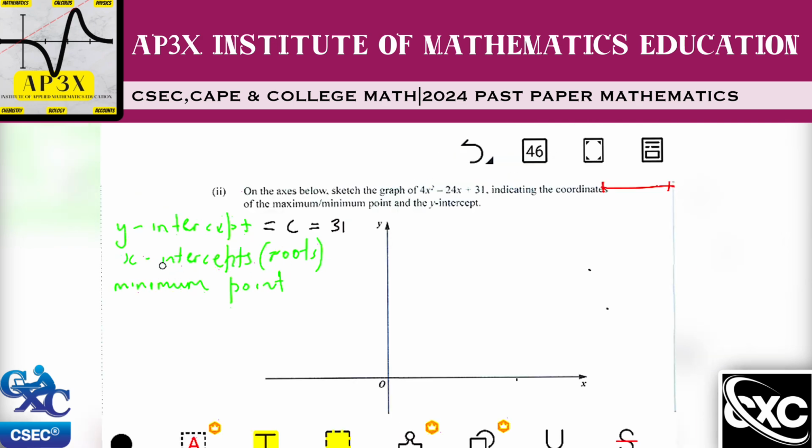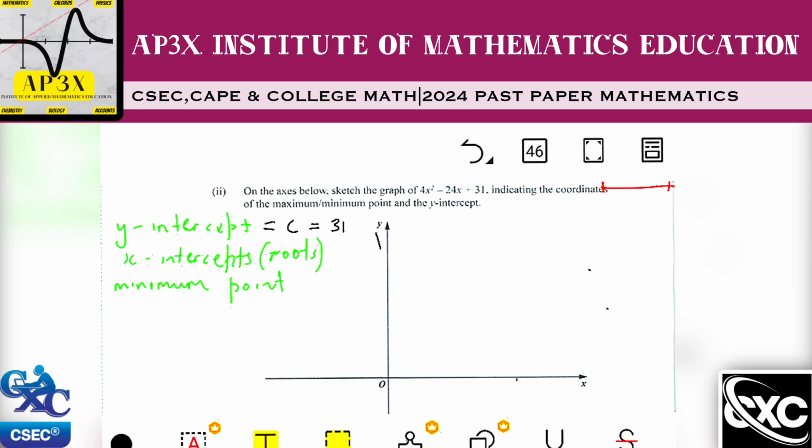Now your x-intercepts are what is referred to as the roots of your quadratic equation. They represent the point or points at which the quadratic curve is going to cross the x-axis. It could cross it over here and over here, or it could cross both on this side, or both on that side.